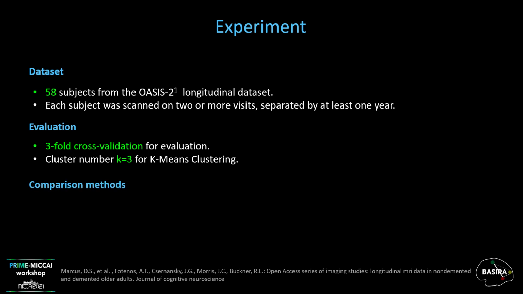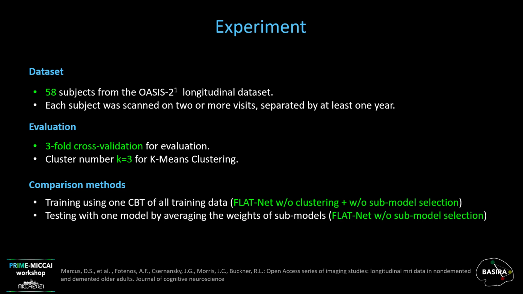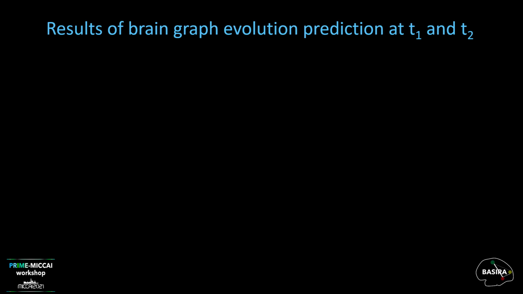To evaluate the reliability of our FLATNET, we assessed our framework against 3 ablated approaches. The first method uses solely our proposed sdGN to obtain one CBT of all training data without clustering and submodel selection. The second method uses one model that is created by averaging the weights of submodels learned by training n EvoGraphNets on n cluster-specific CBTs. And the last one uses hierarchical clustering as the clustering method to observe the advantages of k-means clustering.